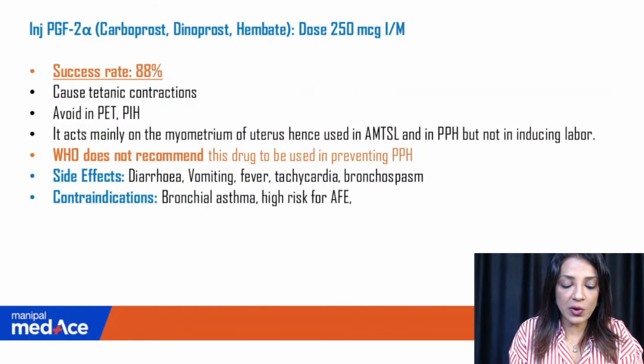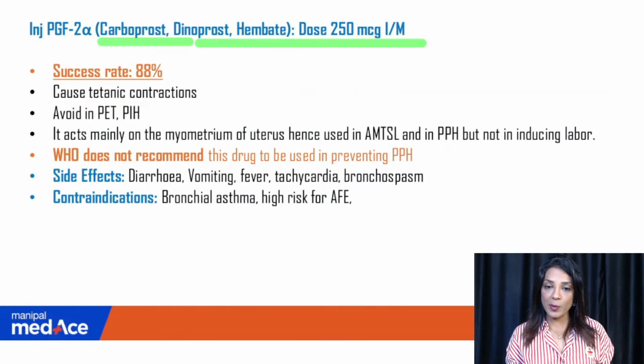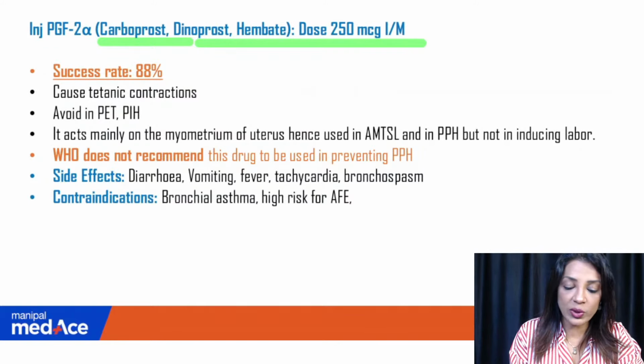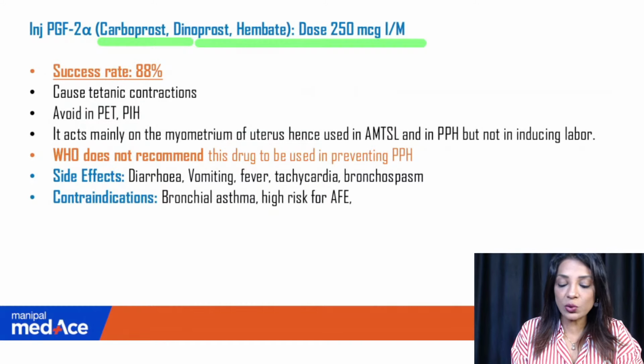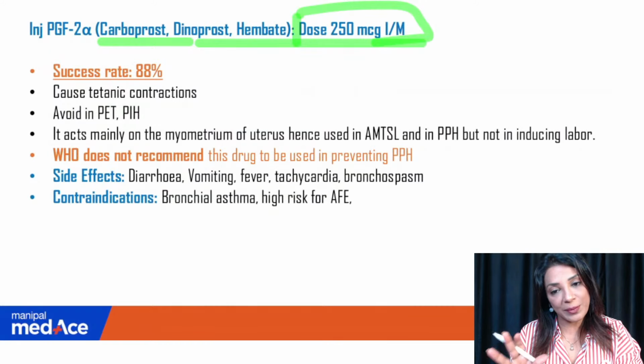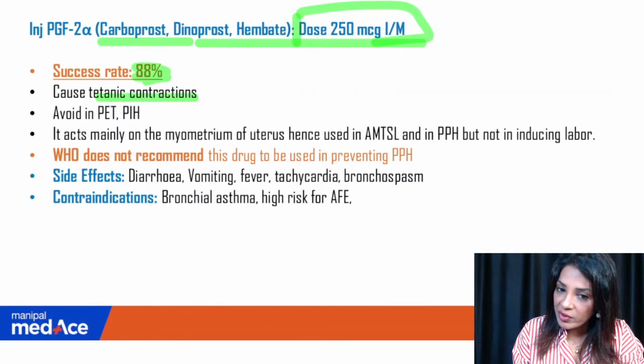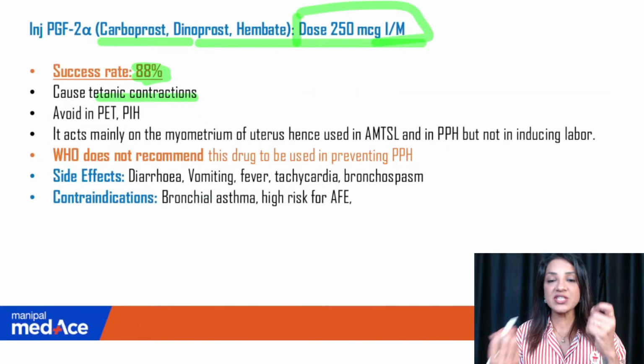Then coming to carboprost, some students were getting confused in this question. Why not carboprost? Why ergometrine? The answer is ergometrine whenever they talk about blood pressure. It is also known as dinoprost, Hemabate, and the dose is 250 microgram, not milligram. It is microgram IM, and the maximum, you know, can be given 8 doses. Success rate is 88%. It can cause tetanic contractions, just like ergometrine, just like the PGE1.